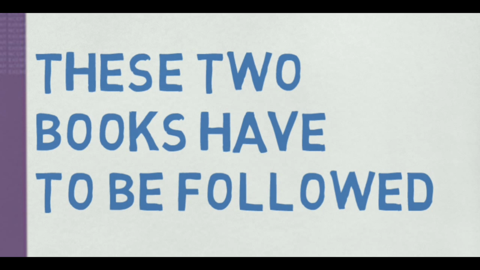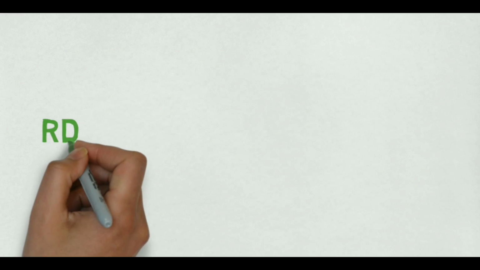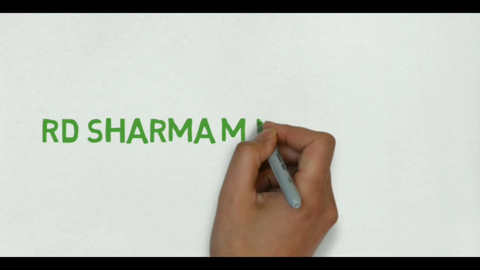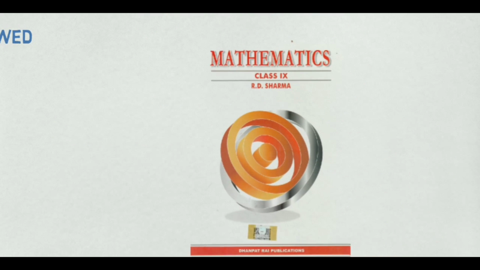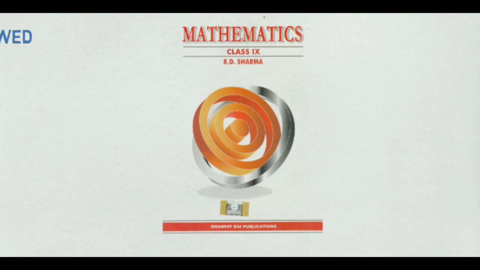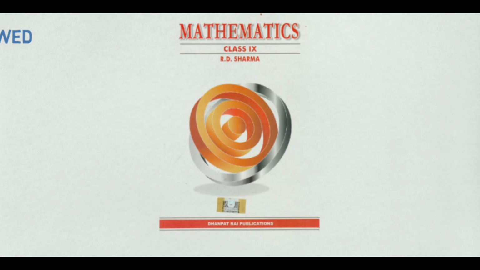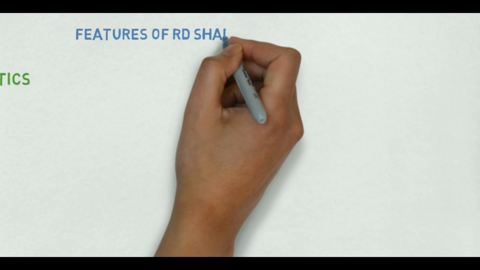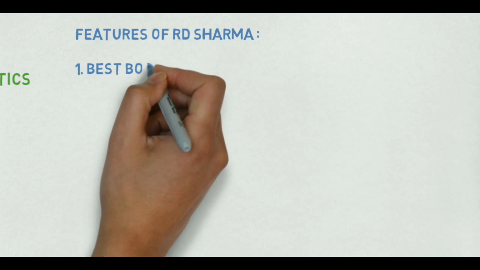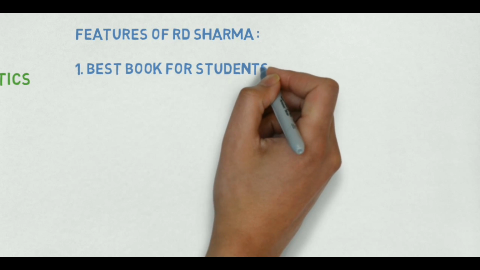The other three books which I will recommend, the first one will be R.D. Sharma Mathematics. R.D. Sharma Mathematics is the best book and it is the basic one for all the students of class 9 and 10. Without this book, you can't do mathematics in class 9 and 10 because NCERT is very limited. So let's see the main features of this R.D. Sharma book.